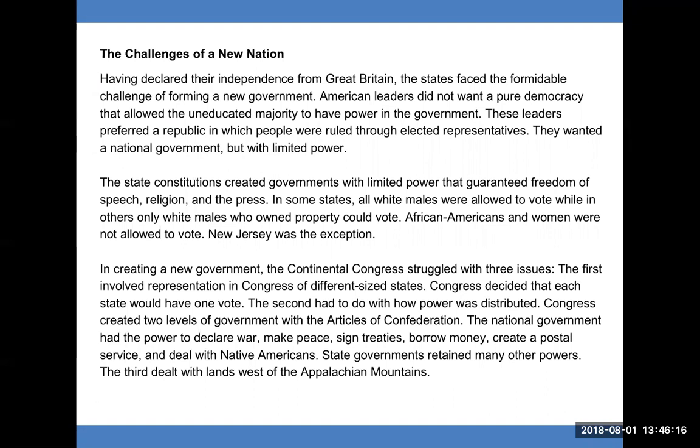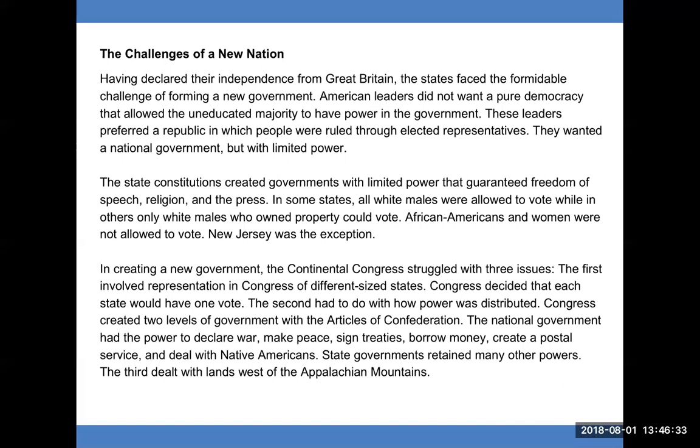The state constitutions created governments with limited power that guaranteed freedom of speech, religion, and the press. In some states, all white males were allowed to vote, while in others, only white males who owned property could vote. African Americans and women were not allowed to vote. New Jersey was the exception.